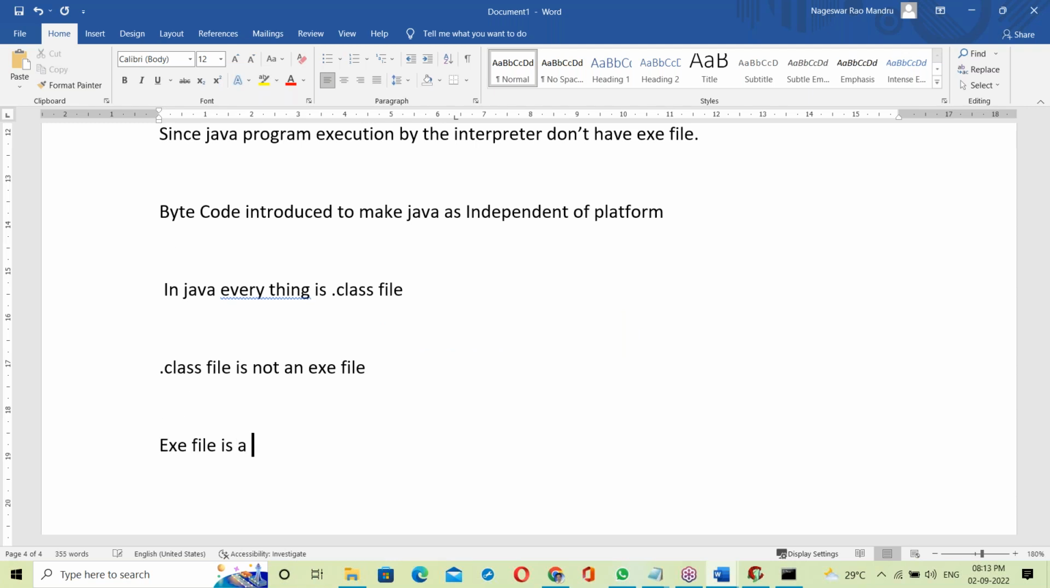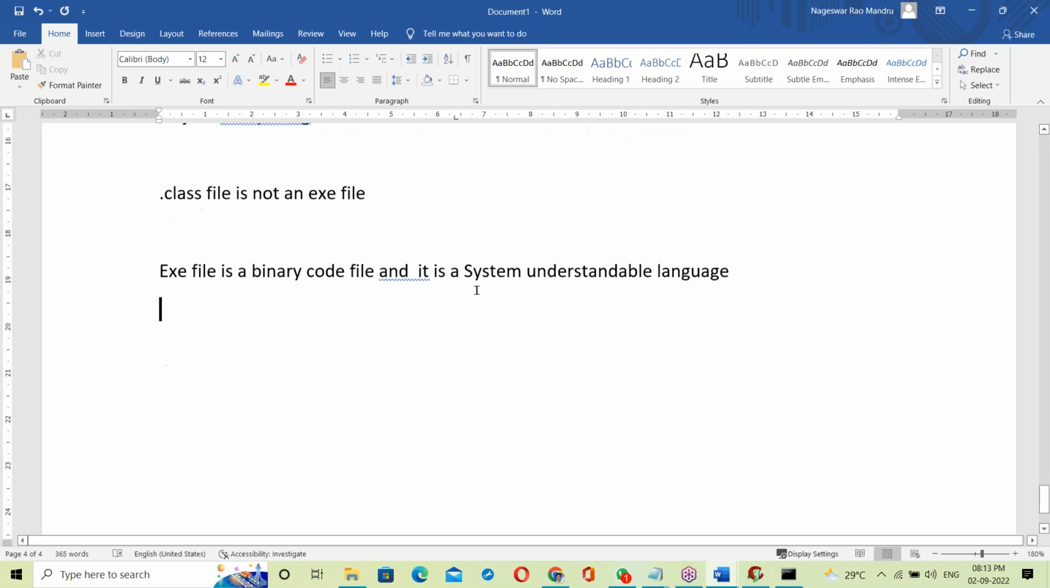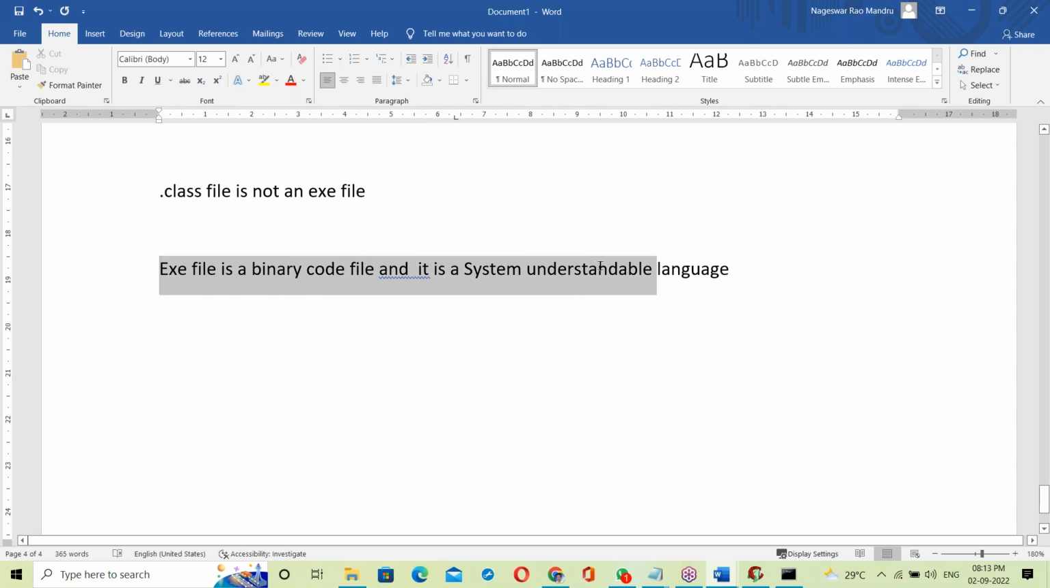Exe file is a binary code file, and it is a system understandable language.